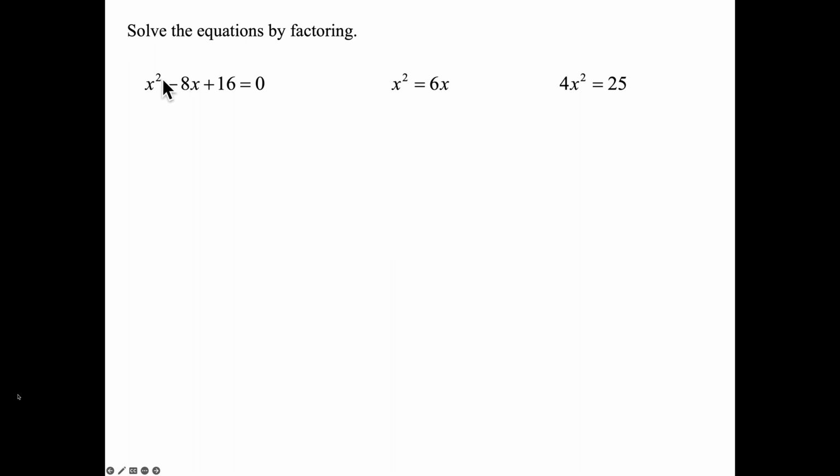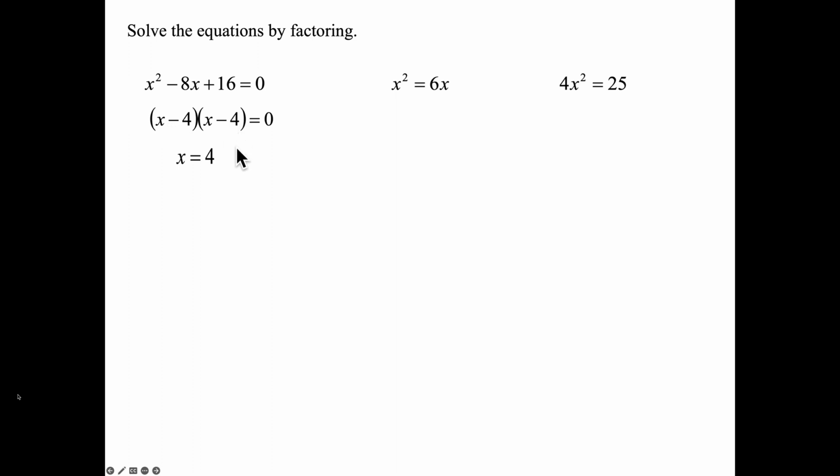All right, next we have x squared minus 8x plus 16 equals 0. I see a plus 16. Both signs are minus, so x minus, x minus. And wait a minute, 16 is a perfect square. X squared is a perfect square. Take the square root of 16. I think this is (x minus 4)(x minus 4). If I FOIL it, we get minus 4x minus 4x. Yep, that's my minus 8x.